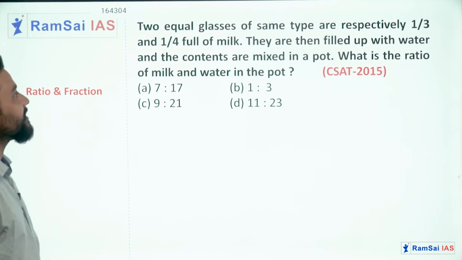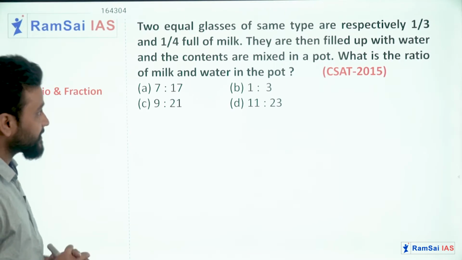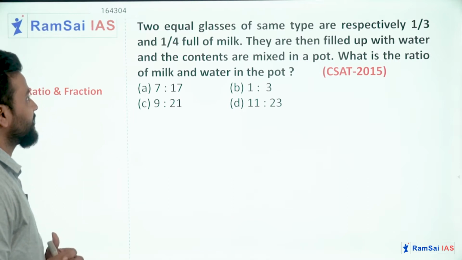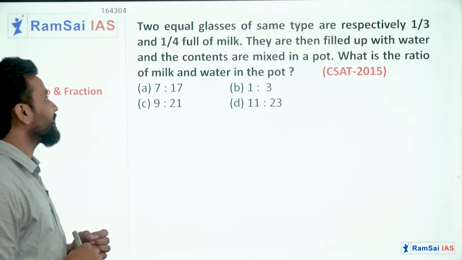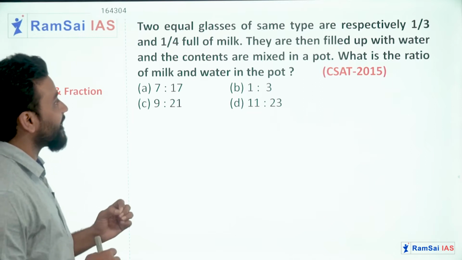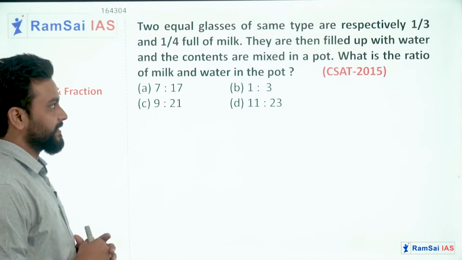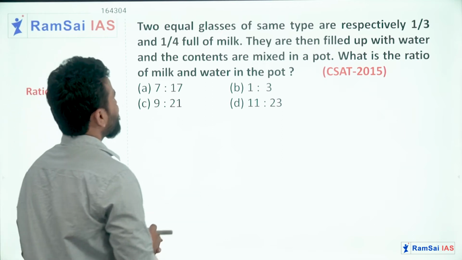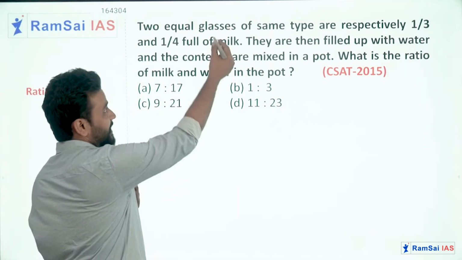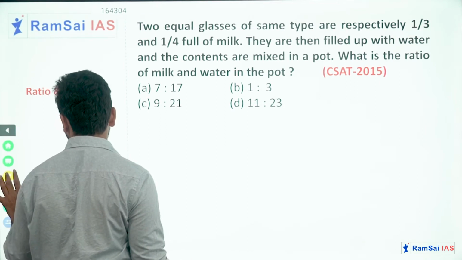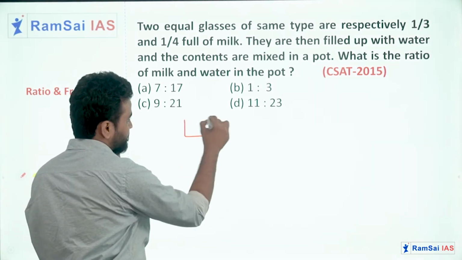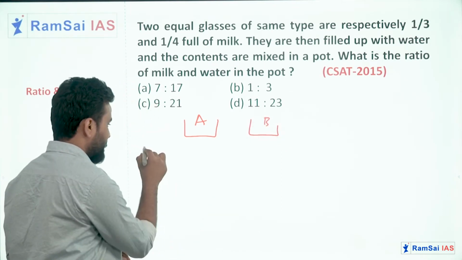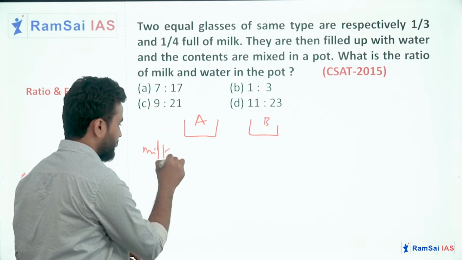Two equal glasses of same type are respectively 1/3 and 1/4 full of milk. They are then filled up with water and the contents are mixed in a pot. Then what is the ratio of milk and water in the pot? Okay, there are two glasses. Glasses are nothing but vessels here. I will consider two glasses as A and B. Glass A, glass B. Okay, and milk to water.